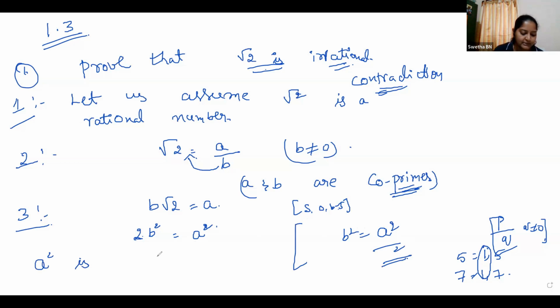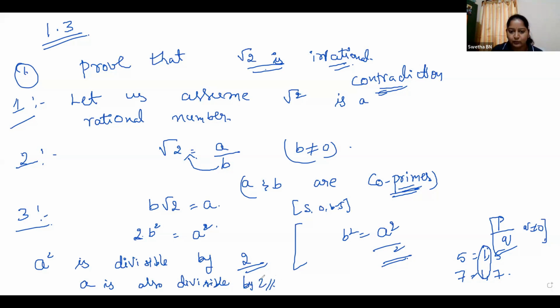A square is divisible by 2. Correct? A square is divisible by 2. So A is also divisible by 2. So by using the theorem, we have written this. Call this equation number 1.